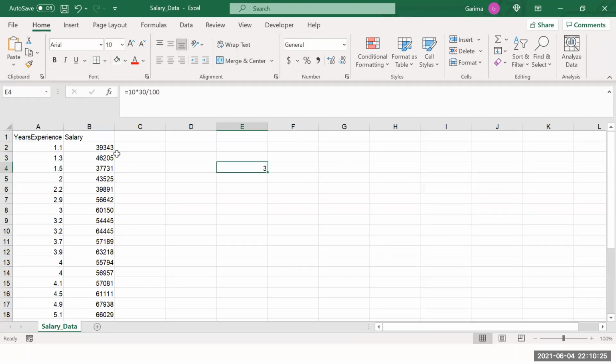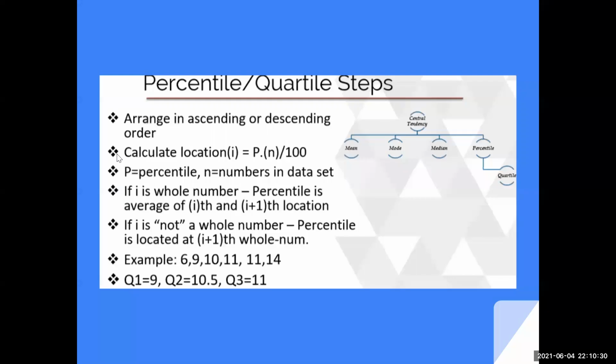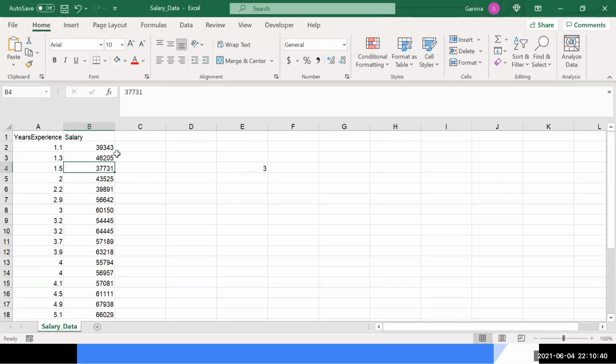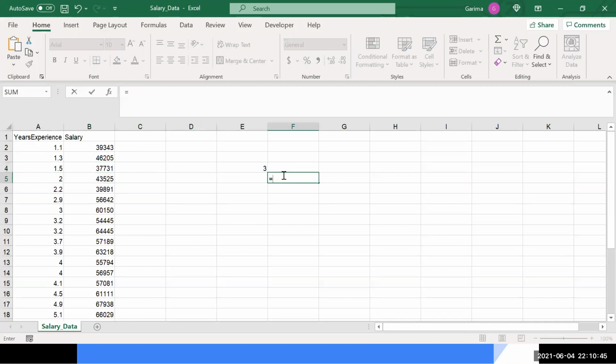Now this is a whole number. If the output that you get, that i, is a whole number, then we take the average of the i-th and the (i plus 1)-th values. So I will take this number and this number, and find the average of these two numbers, which is 40,000. So I'm saying 10% of the people are getting a salary below 40,000, and 90% of the people are getting salaries more than 40,000.